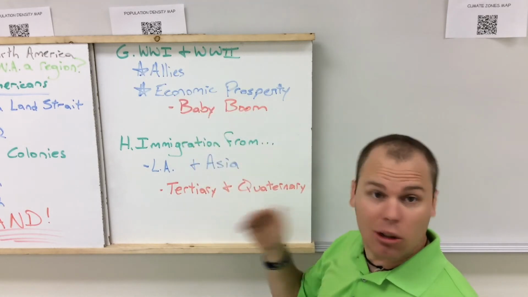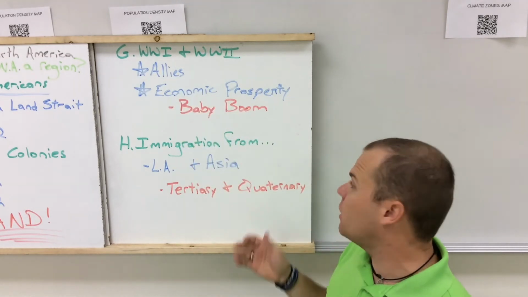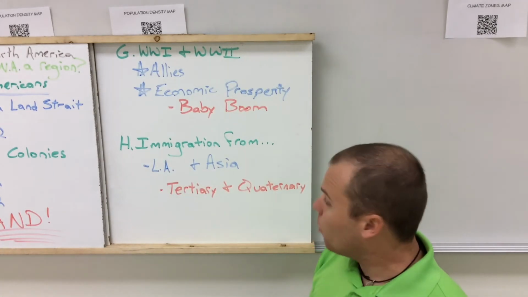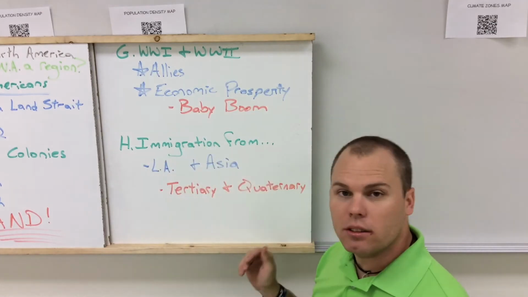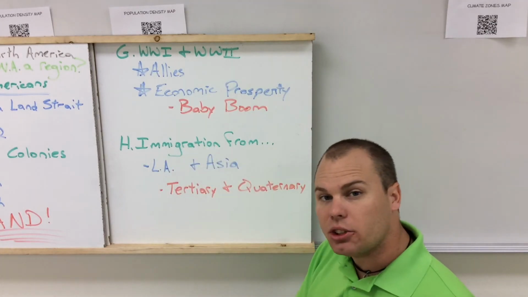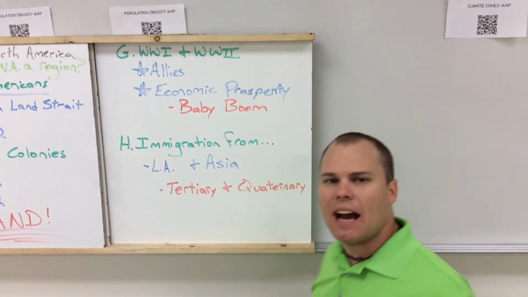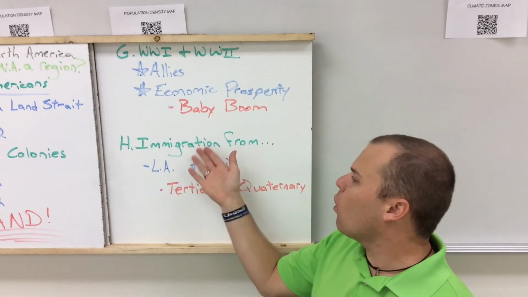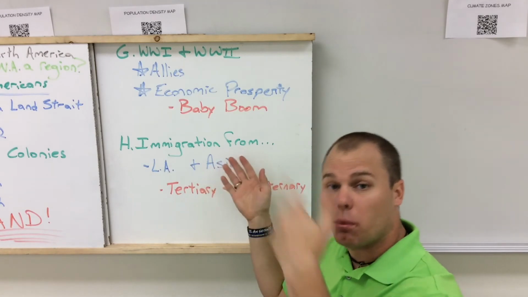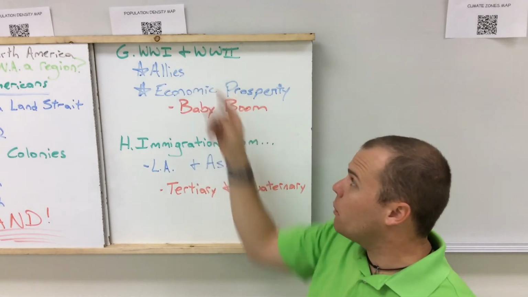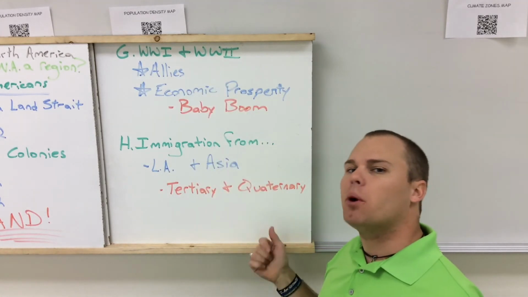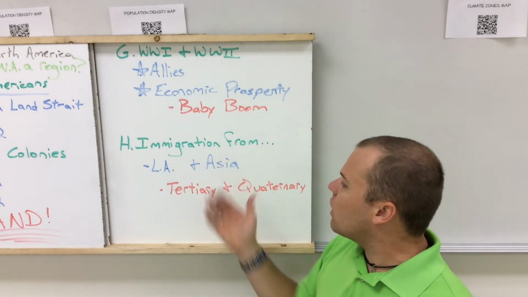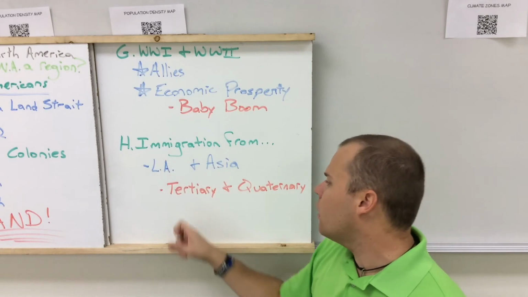And that's very similar in both the United States and Canada's population pyramid. Last major subsection of history that we're going to look at is immigration. And immigration starts to change. Before the late 1900s and early 2000s, most of the immigration was coming from Europe. Now, during this time period, after World War II, you start to see immigration coming from Latin America and from Asia.